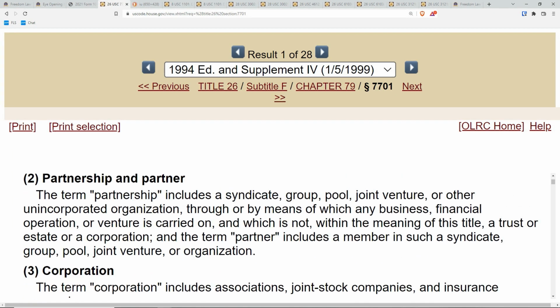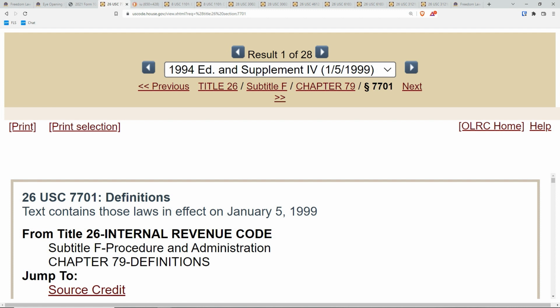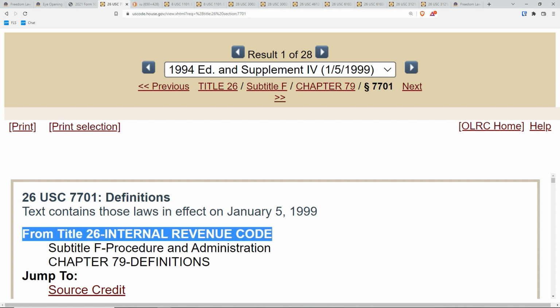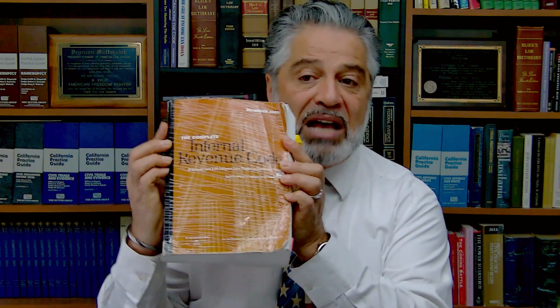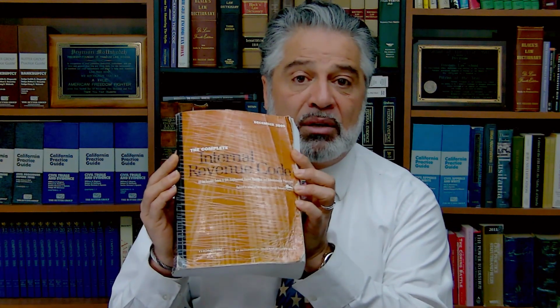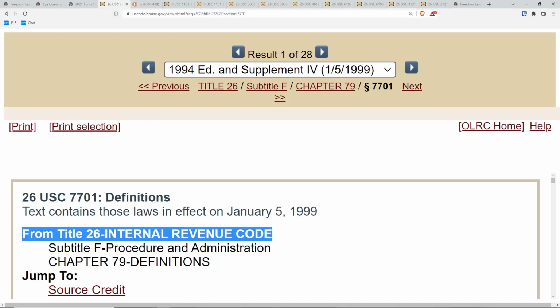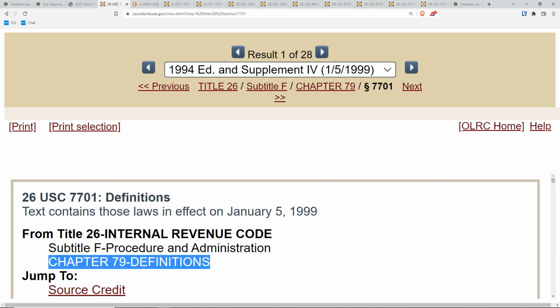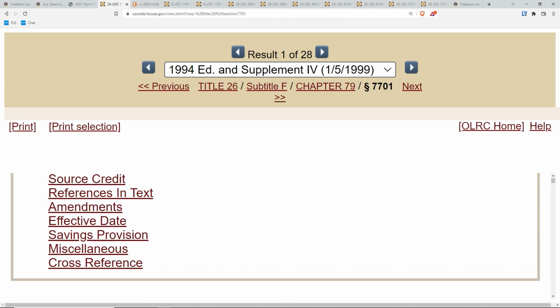And here we are, folks. Last time I showed you the federal tax laws, the Internal Revenue Code, right here, which you see in my hand. This is the Internal Revenue Code, the federal tax laws, as published by the government. I'm going to show you on their own website. This is what I'm following. The Bible of the IRS is right here. So we're going to show the laws online, where Title 26, Internal Revenue Code, on definitions, defines things in very specific ways. Here it is.